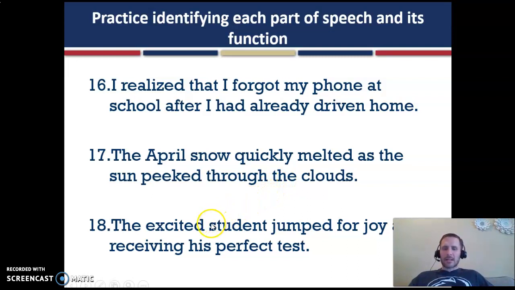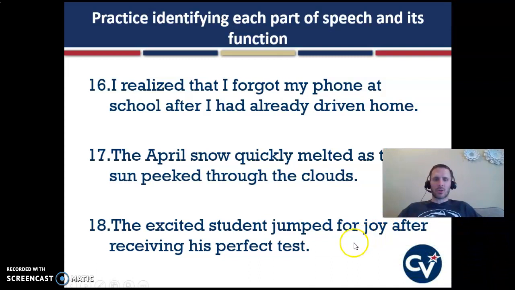In sentence 18, the excited student jumped for joy after receiving his perfect test. The excited student is our subject, so student is the noun functioning as the subject. Excited and the are both describing the student, which makes them adjectives. The verb is jumped. What type of verb is it? It's an action verb. In this case, it does not require a direct object because you don't find yourself asking jumped who or what.